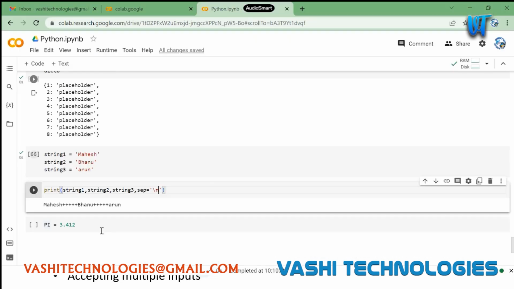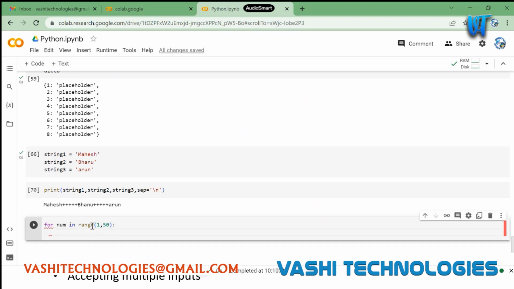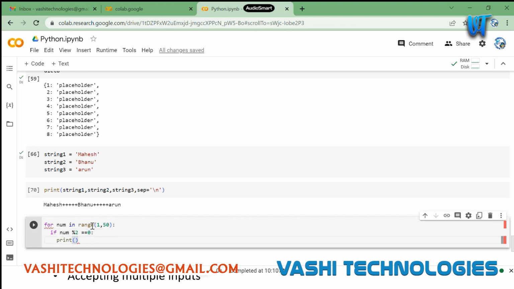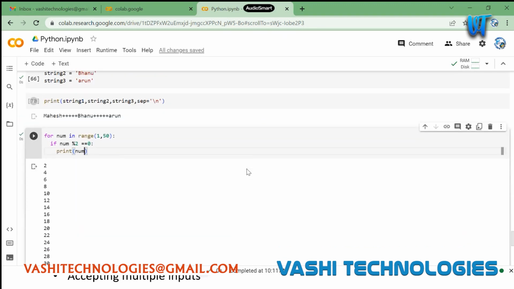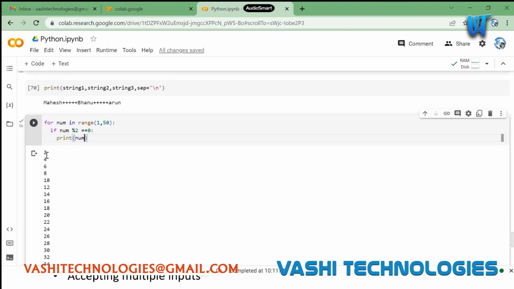Let's say right now we have seen this assignment where we are printing even numbers from 1 to 100, or 1 to 50. So for number in range of 1 comma 50, now I want to check if number is even or not, and I have to print it. Print num. So now if I'm doing this, you can see this is a bit clumsy, like it is printing one number in one line, which is not readable for us.